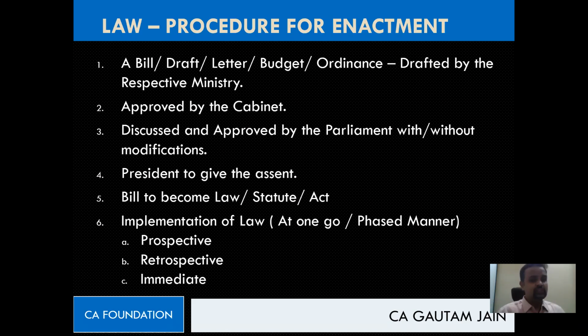Okay. I believe now all of you have followed procedure for enactment correctly. If yes, then I can move on to the next one. So see, this is the way. Whenever we are discussing something, first we'll discuss, try to understand, and then take up some questions.